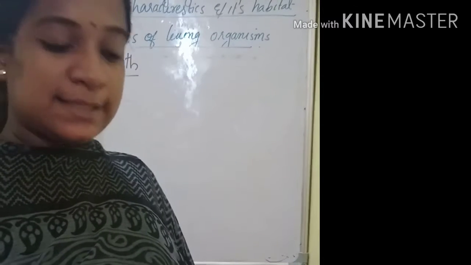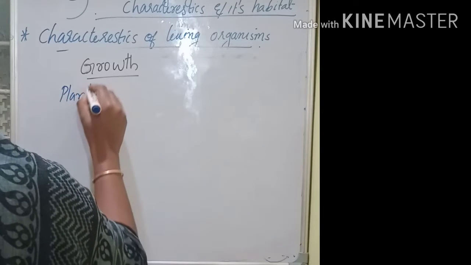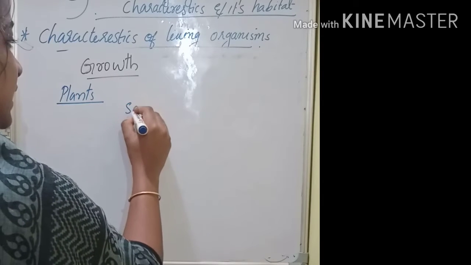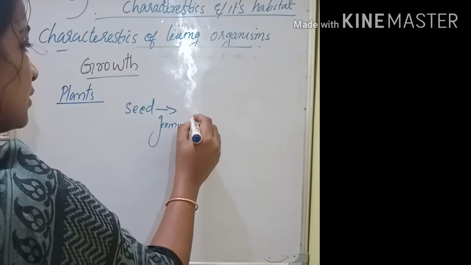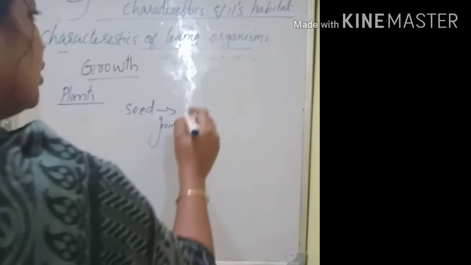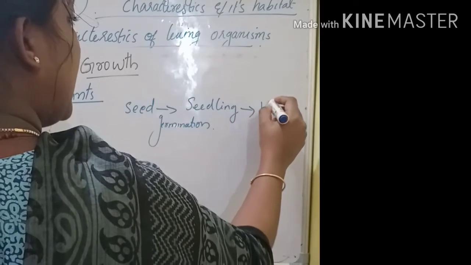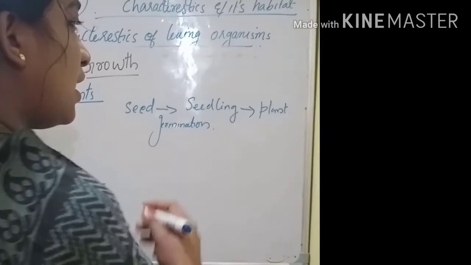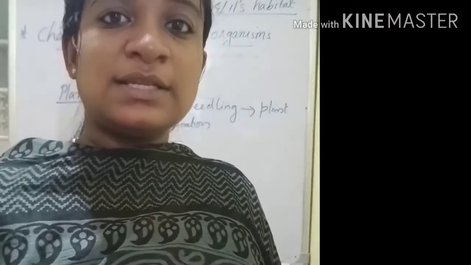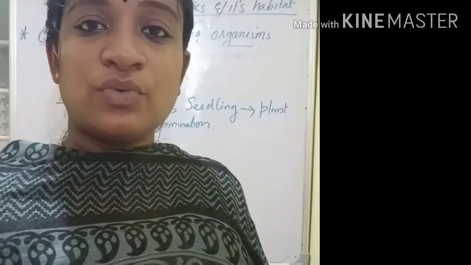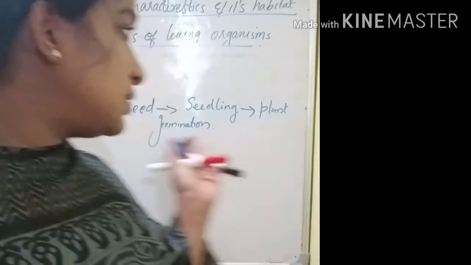When we take plants as an example, there is a seed, then germination occurs, then a seedling, then a plant, and sometimes it may become a tree, sometimes it may become herbs or shrubs or creepers or climbers, in the case of plants.